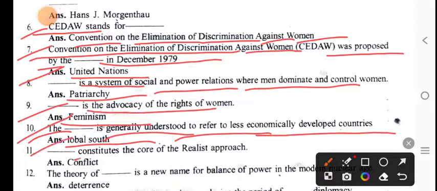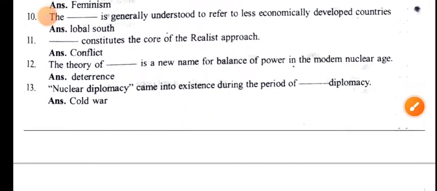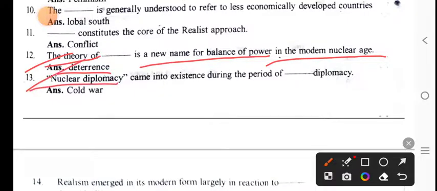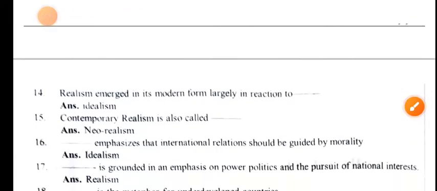Dash constitutes the core of a realistic approach. Now, conflict constitutes the core of the realistic approach. The theory of dash is a new name for balance of power in the modern nuclear age. The theory of deterrence is a new name for balance of power in the modern nuclear age. Nuclear diplomacy came into existence during the period of dash diplomacy. Nuclear diplomacy came into existence during the period of Cold War diplomacy.